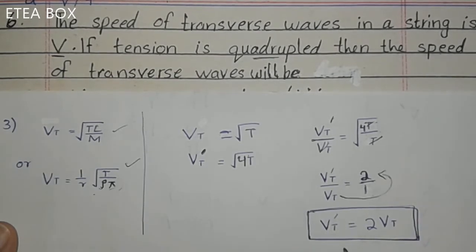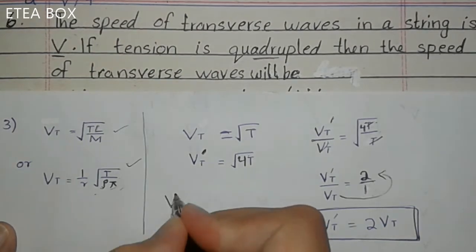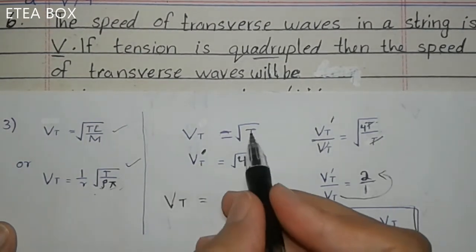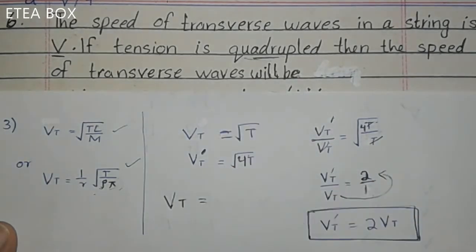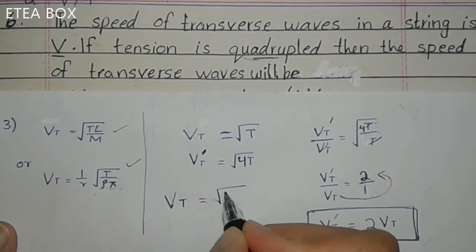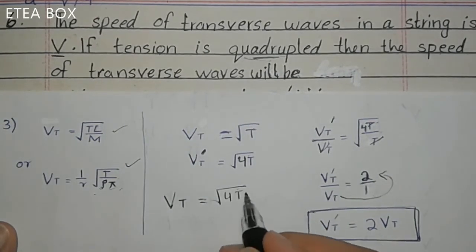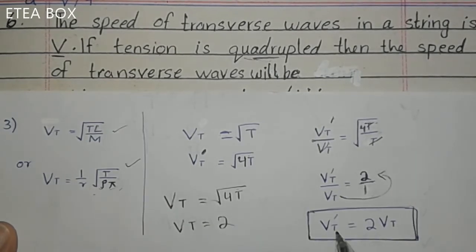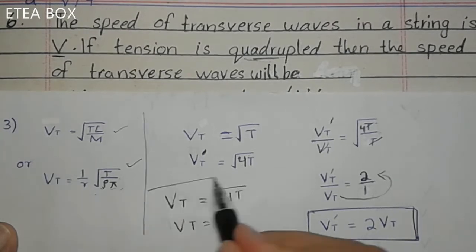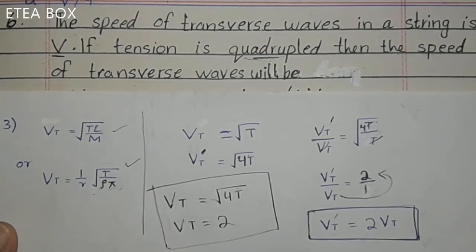Now keep one thing in your mind, that you don't have to do all these mathematics. The shortcut method is that you know that Vt is equal to under root t, and here in the MCQ the required is quadruple. Now put here 4t. When you apply the under root on 4, you will get Vt is equal to 2. Now you can directly take the options in which Vt is 2 times of the original. You have to do only these 2 steps in the test. You don't have to do all these mathematics. It was just for your concept.